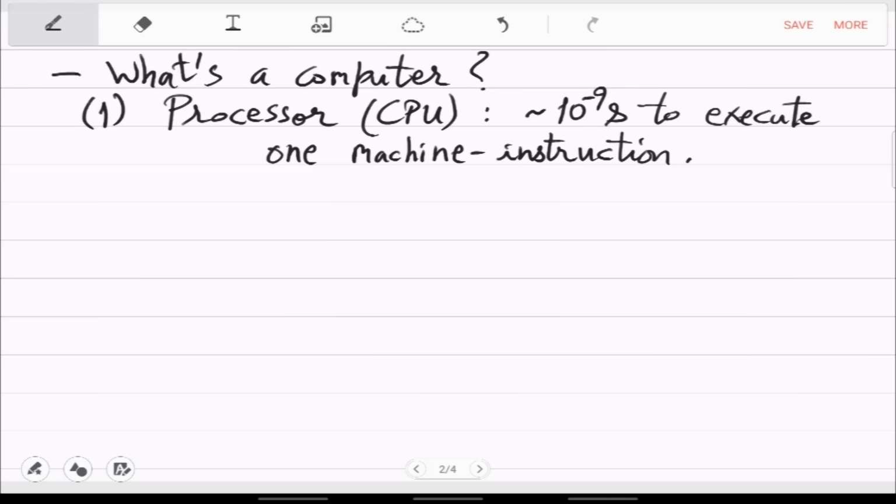That usually you see in advertisements as gigahertz, right? So 1 GHz basically translates to a nanosecond of execution time. So this is consistent with your advertisements of computing power when you buy. So when we say our algorithm takes 10 steps, you can translate into seconds as 10 multiplied by 10 raised to minus 9 seconds. Right? So if you want to think in terms of seconds, this would be the translation.